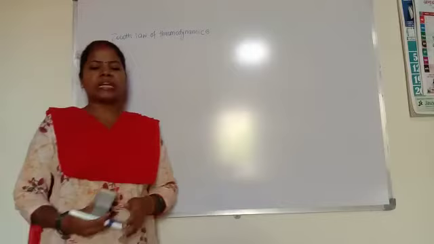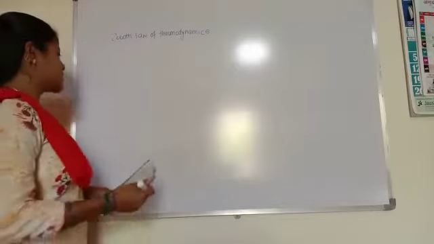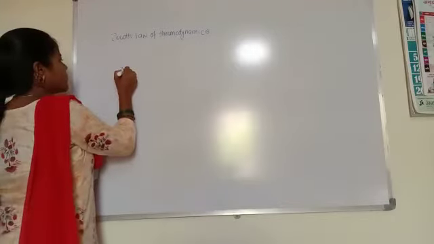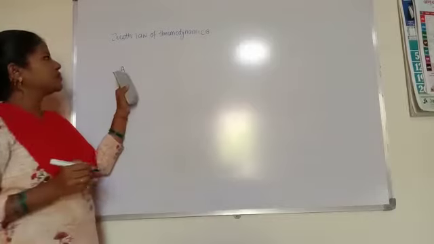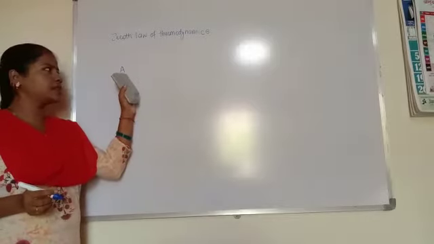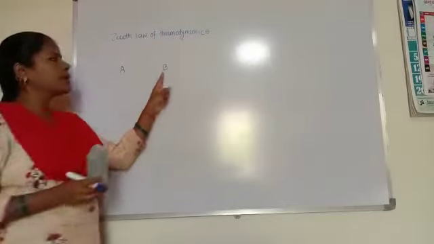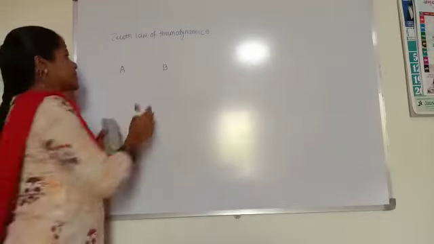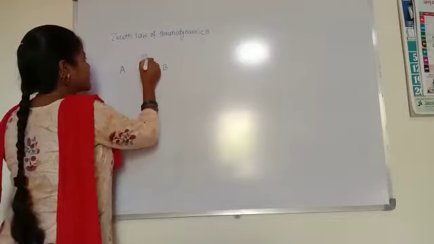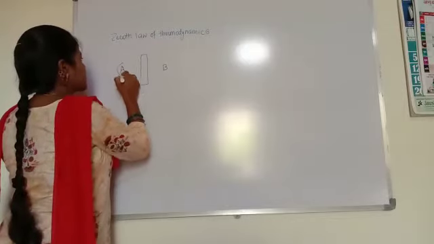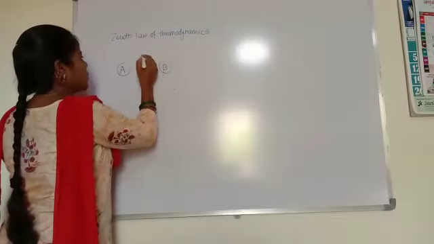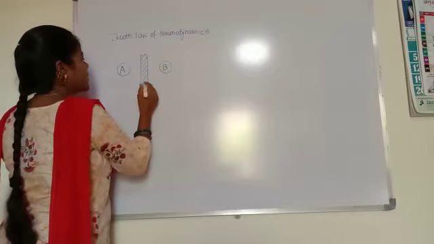Let's consider a hot body A as the first system, and this is the cold body B. If the two bodies are in thermal contact, this is the hot body and this is the cold body.